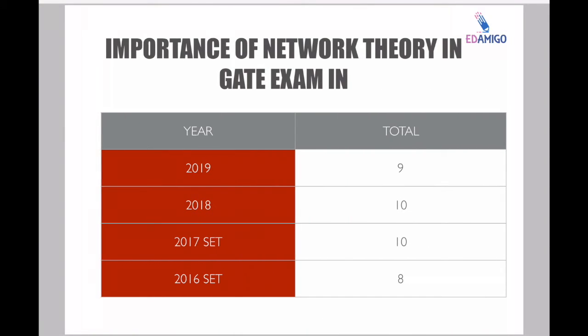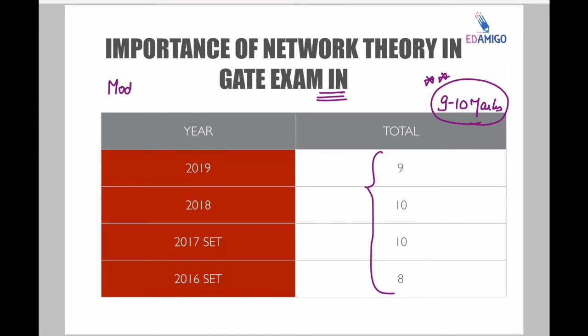Now in instrumentation, the average is approximately 9 to 10 marks again. So we can see that in electrical, electronics and instrumentation, the average for signals and systems is approximately 8 to 10 marks, and the level is moderate to easy in all 3 branches.